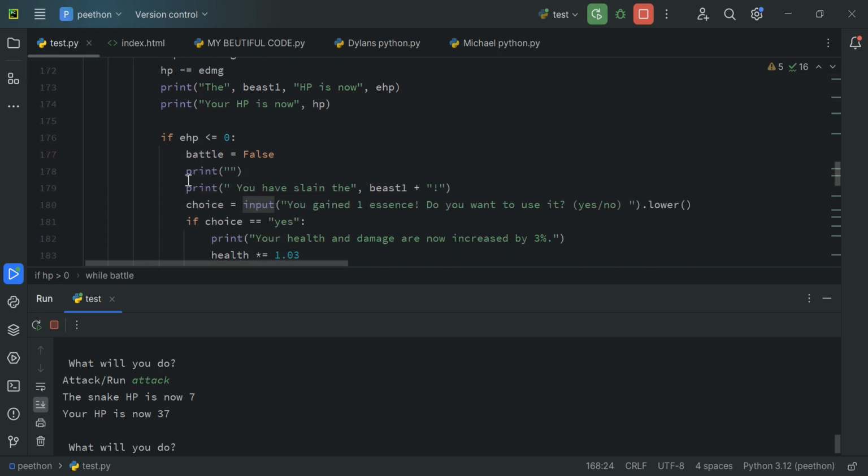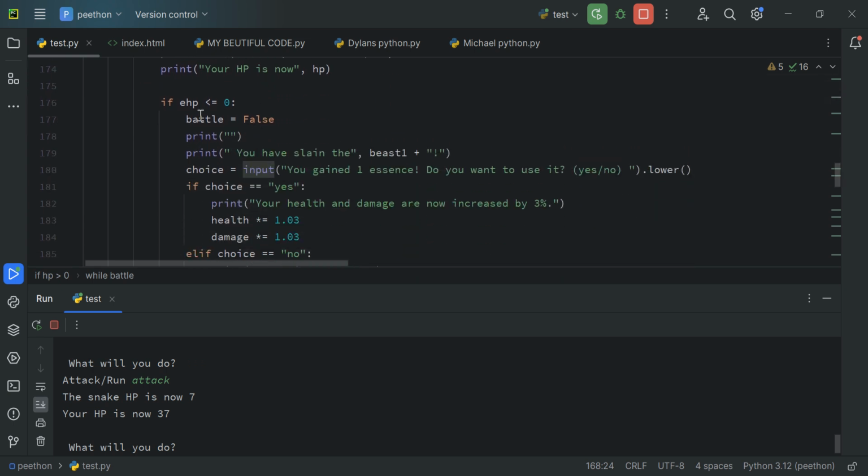Your HP is HP. If EHP is smaller or equal to 0, then battle equals false, meaning battle has ended. If battle has ended, the while loop has ended and it will stop. Print nothing, you have slain the beast one. Choice: you can gain one essence, do you want to use it or not? Yes or no.